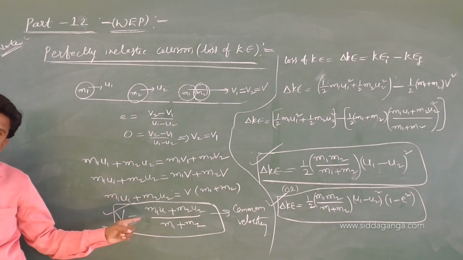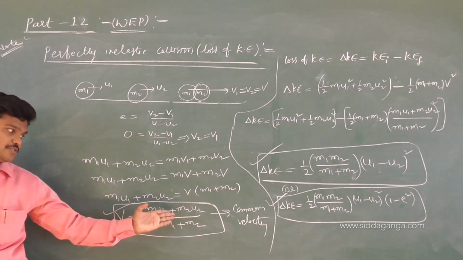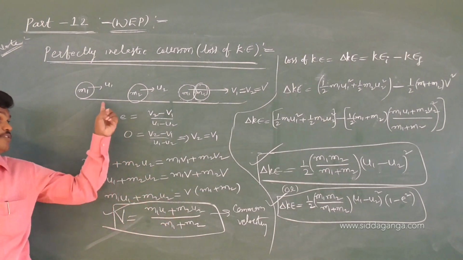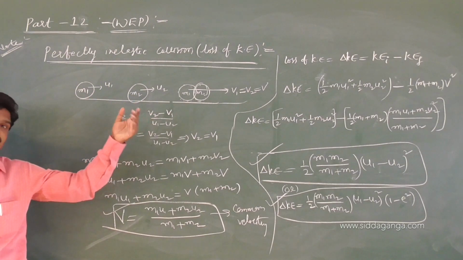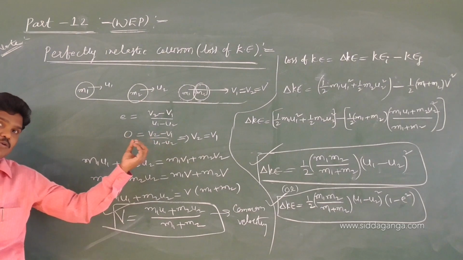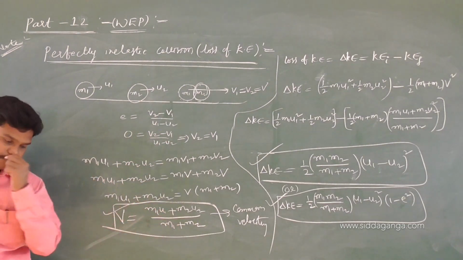See, this is the common velocity equation. If they are moving in the same line, use this; if they move in opposite directions, just take the minus sign. If the bodies move opposite to each other, m1 u1 minus m2 u2, and after the collision, if they are in contact, the common velocity is m1 u1 minus m2 u2 by m1 plus m2.